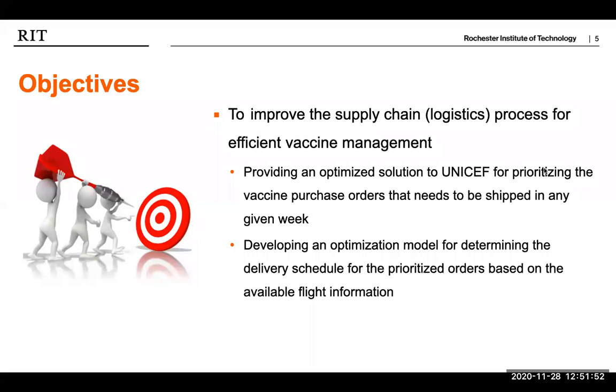Now, the objective for this project was to develop a model that would improve the supply chain logistics process for efficient vaccine management. Our final recommendations are in two parts. The first provides an optimized solution to UNICEF for prioritizing the vaccine purchase orders that need to be shipped in any given week. And the second provides an optimized model for the delivery schedule for the prioritized orders based on available flight information.